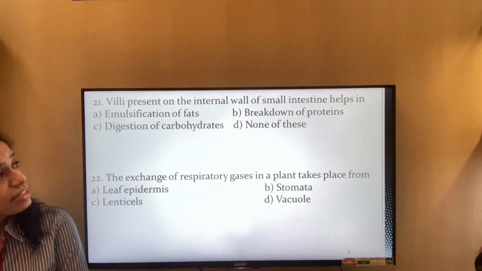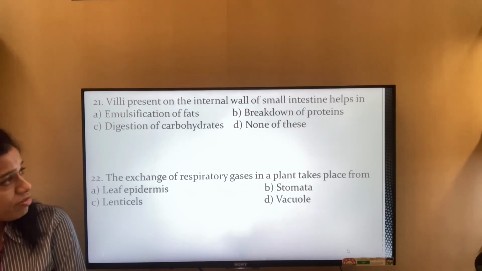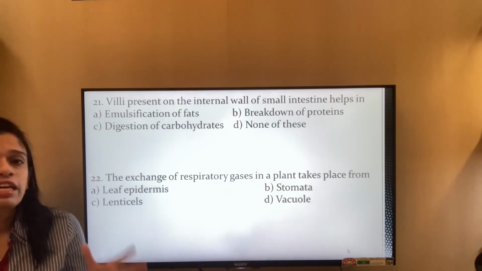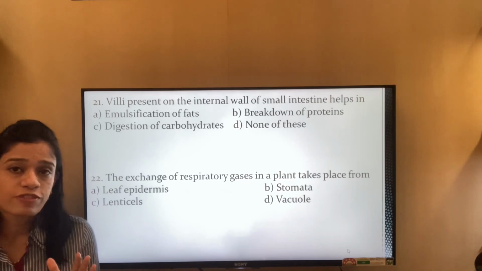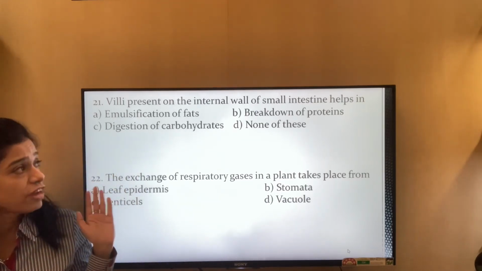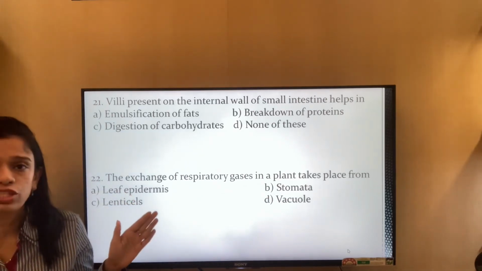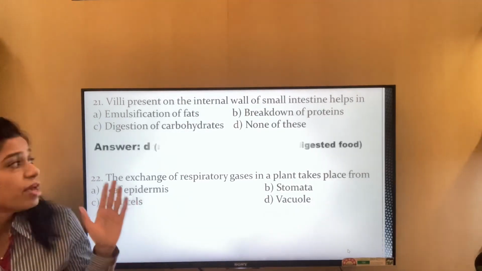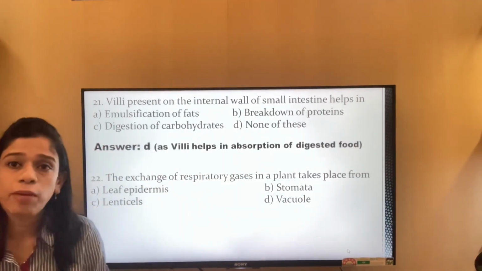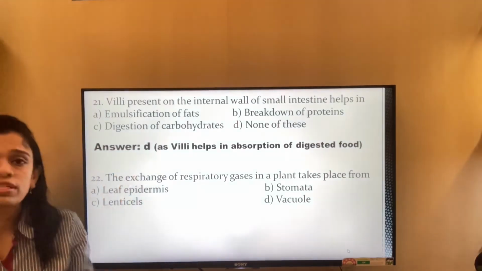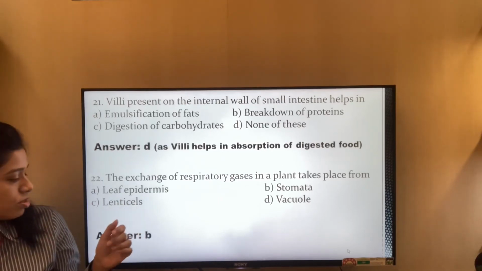Villi present on the internal walls of small intestine helps in emulsification of fats, breakdown of proteins, digestion of carbohydrates, or none of these. So if you remember, what does villi do? Emulsification of fats, no, it does not do the emulsification of fats, neither the breakdown of protein, neither the digestion of carbohydrates. So it has to be the option of none of these, because the work of villi is to help in the absorption of the digested food. So it is answer D.